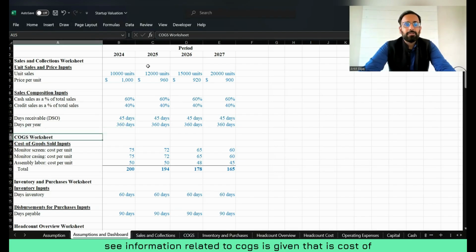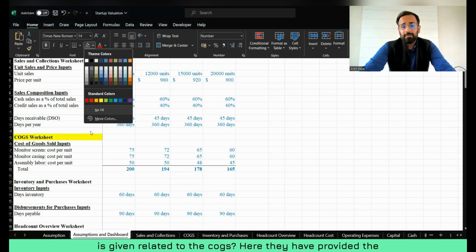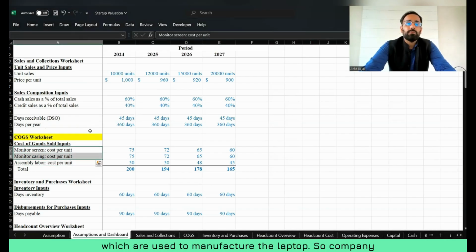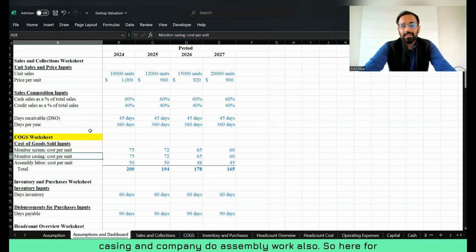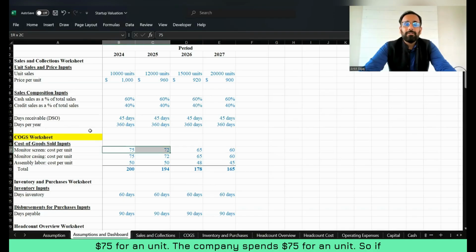Then you can see information related to COGS is given, that is cost of goods sold. What information is given related to the COGS? Here they have provided information related to the components which are used to manufacture the laptop. The company requires a monitor screen and monitor casing, and the company does assembly work also, right? For the monitor screen, the company spends $75 per unit.